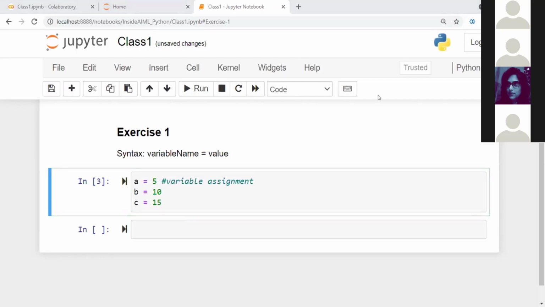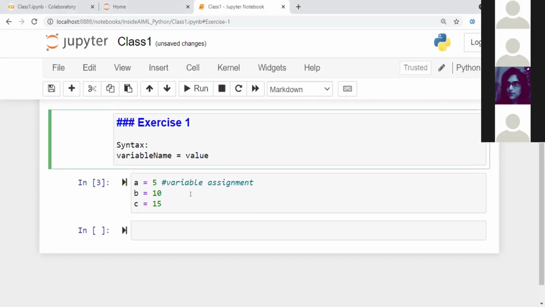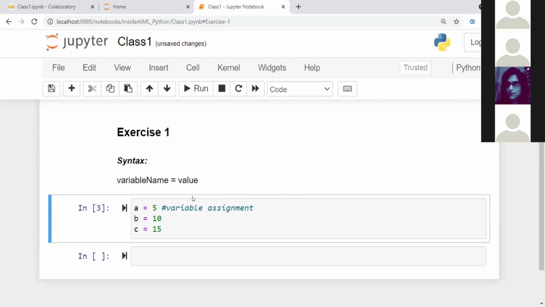Yeah, you want to have the heading in the italic form? Yes, you can do that. You can just use the hash here. So 3, 4, 5. If you use 5 hashes, then this becomes italics.